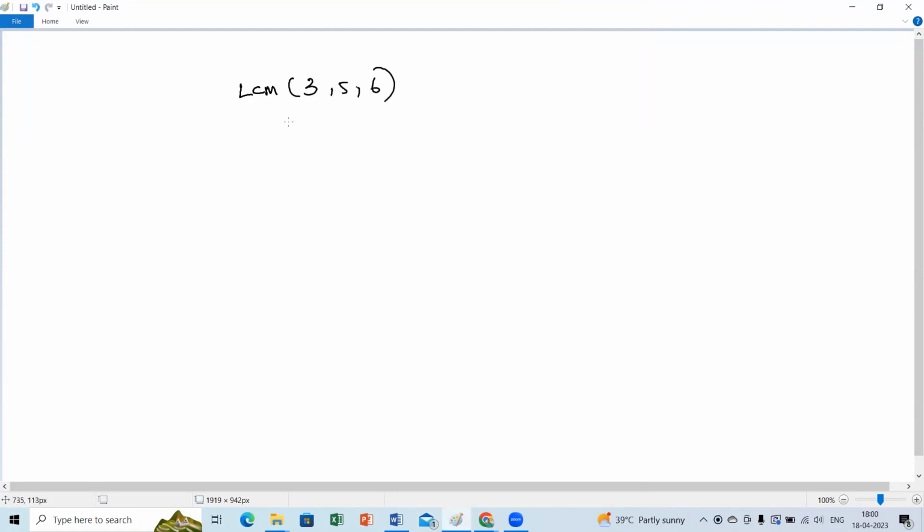There are multiple methods to do this, children. We know multiple, M means multiples. What are the multiples of 3? 3, 6, 9, 12, 15, 18, 21, 24, 27, 30, 33, and so on.